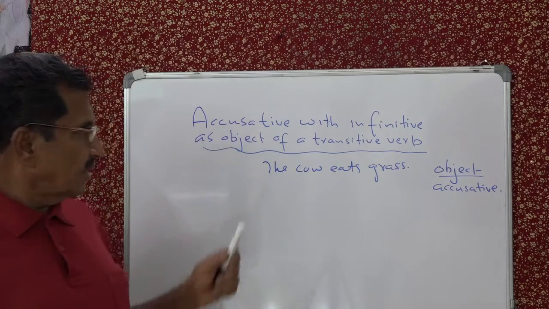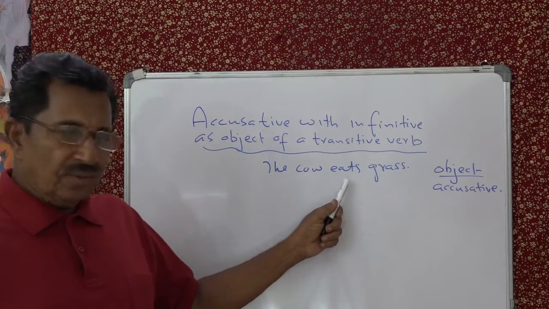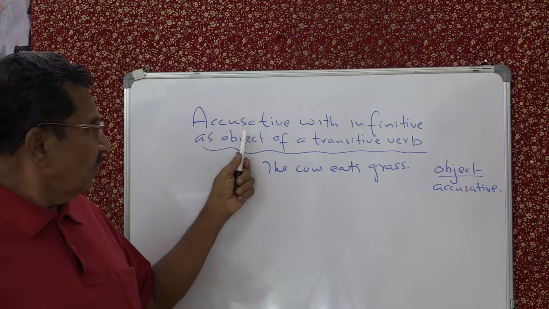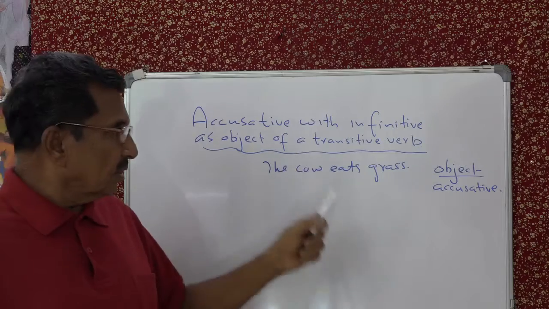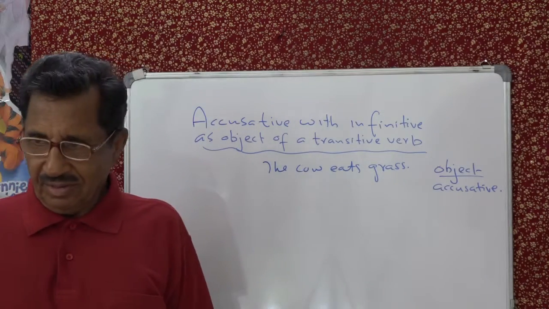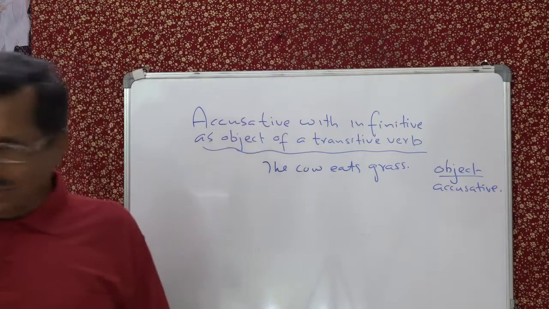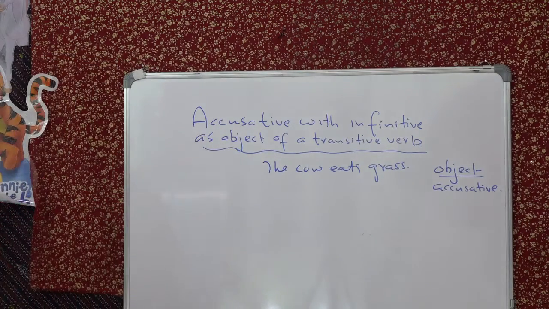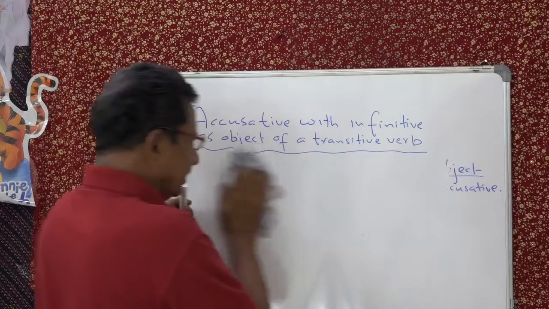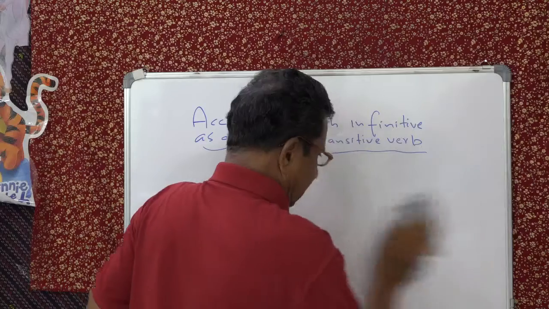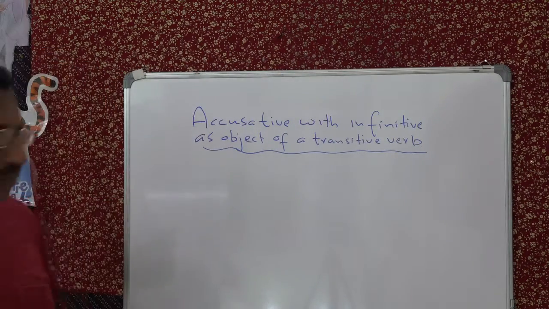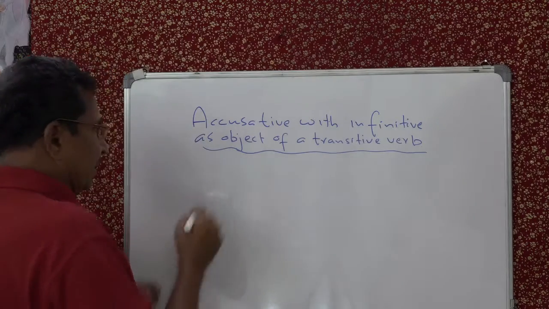I hope you understand. I have already explained to you what transitive means, object taking. So here you have got two things. One, the object plus the infinitive. An example is very simple, I will show you. All the verbs do not take this construction, accusative with infinitive. There are some verbs. And one such verb I will give you, then you will understand it better.